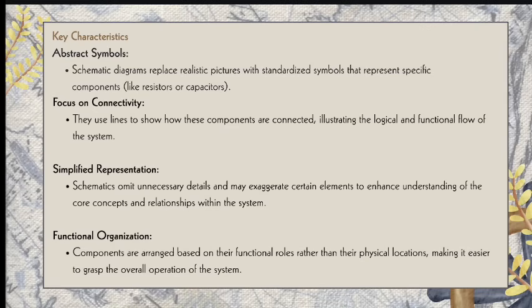Another one is the focus on connectivity. They use lines to show how the components are connected, illustrating the logical and functional flow of the system.